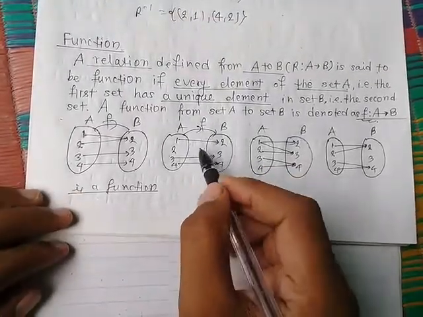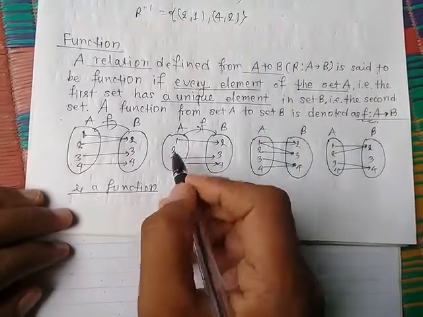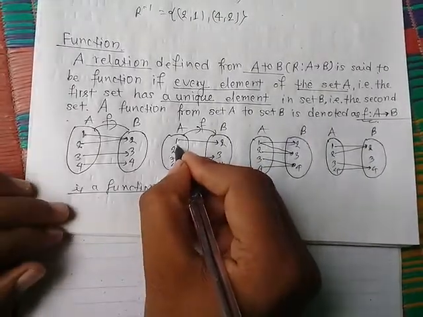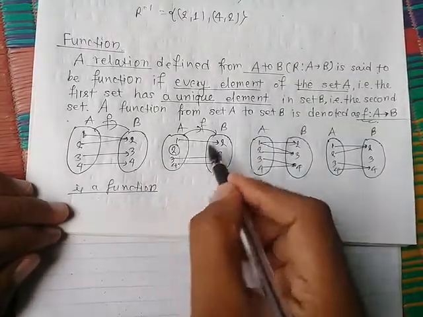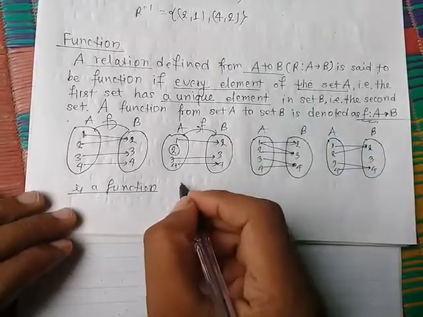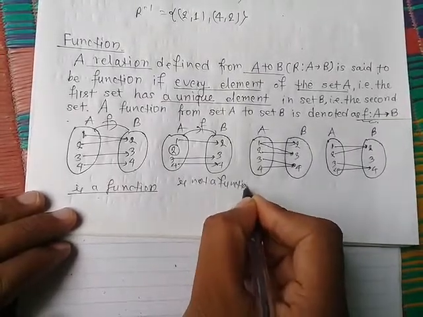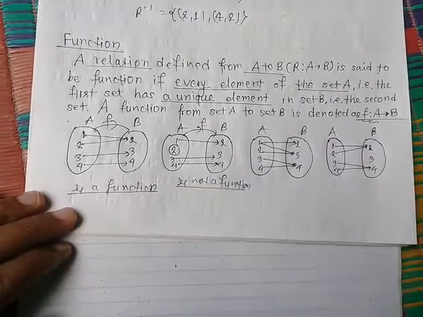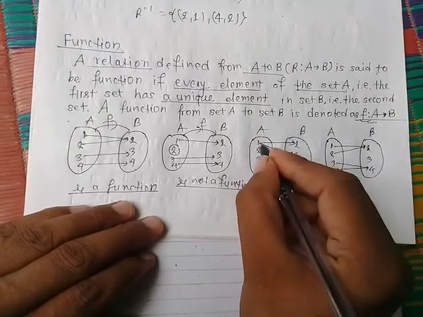Now take another example. 1 is related to 2, 2 is not mapped to anyone, 3 is mapped, 4 is mapped. So every element here, no one element should be missed. So this is not a function, because here 2 is not mapped in set B. Again, take another example.